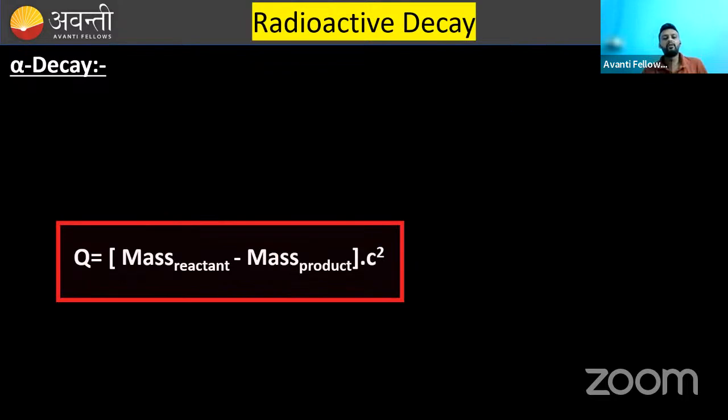Now comes radioactivity. Before moving to alpha decay, beta decay, or gamma decay, I will tell you one thing.